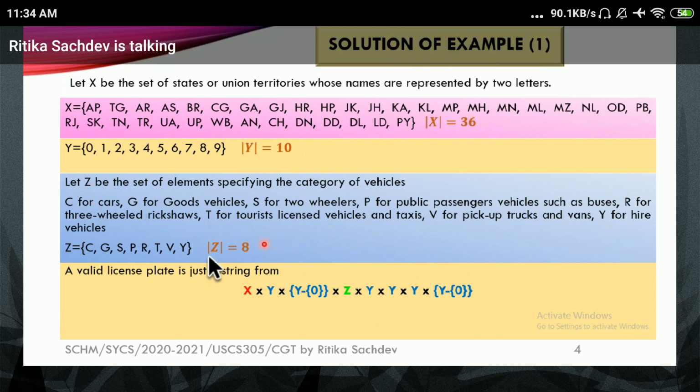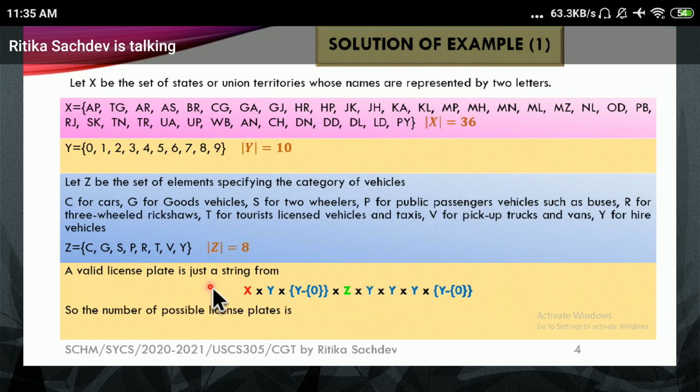Then from Z, we wanted the category of vehicles. Again, category of vehicles, we had Z. So these are 8 in number, followed by 4 digits. So I can have 0 here, 0 here, 0 here, but I can't have 0 here. So in this case, again, I will have from 0 to 9999. That becomes 10,000 numbers. But only one number is not allowed, 0000. Hence, we are excluding that value.